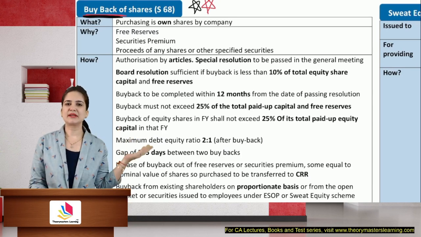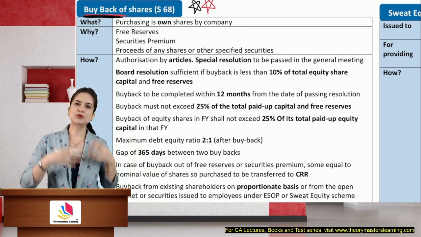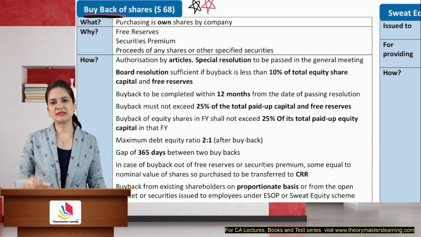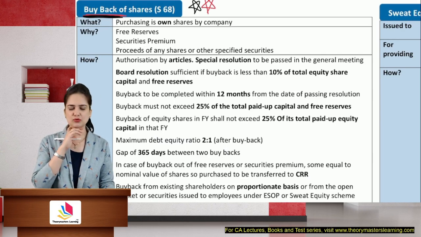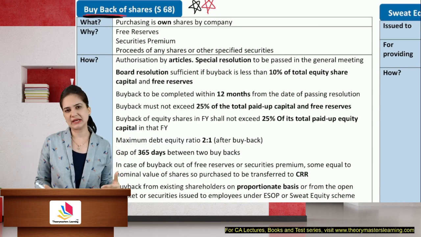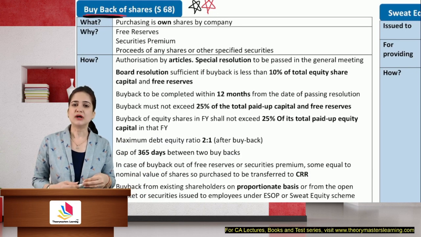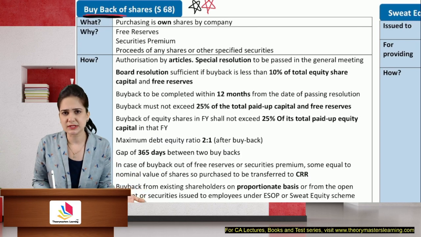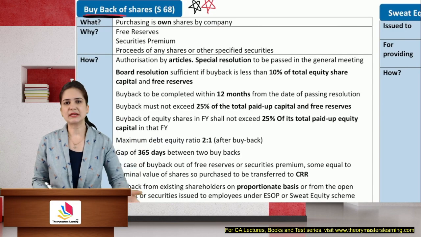If they invest that money in bank or any other medium, the cost of capital is so high that it is better to buy back your own shares and reduce it. Secondly, I want to increase the earnings per share, the dividend per share of my existing members, which is possible through buyback. So the amount of dividend will now be distributed among less number of members. So definitely earnings per share will improve, dividend will improve, and the company also can utilize their reserves or cash which is available. TCS, yes, they had recently announced a buyback.